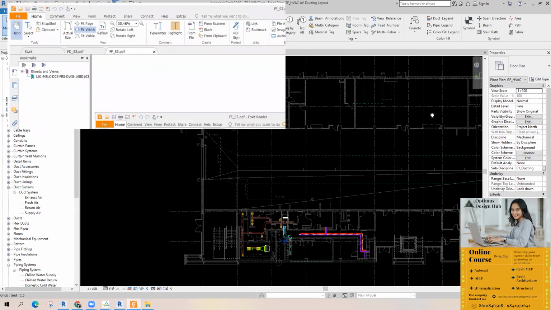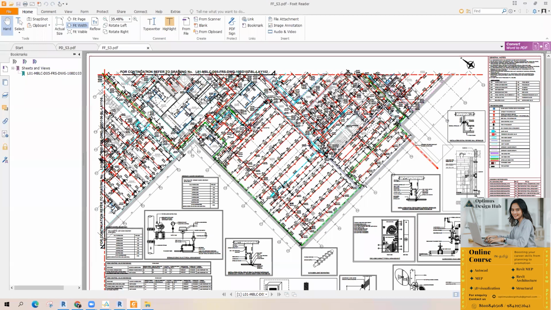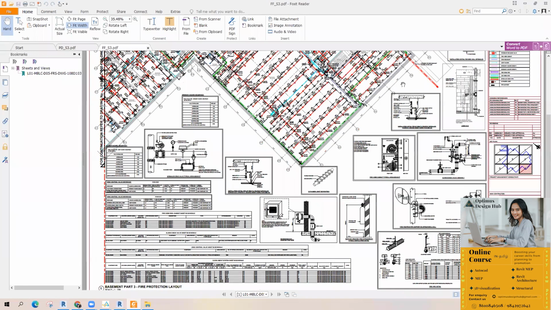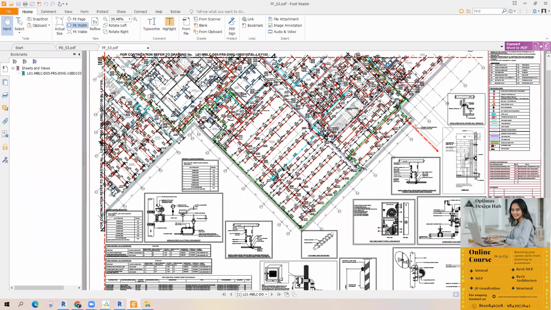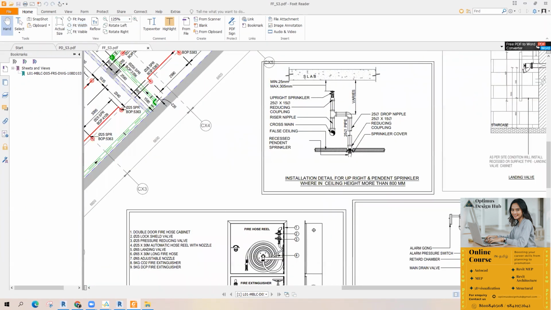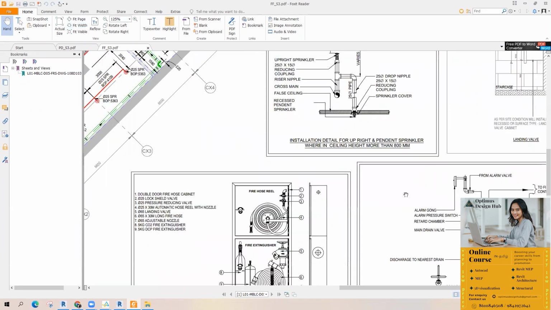Okay, this is a firefighting shop drawing we did in Revit. This is how the model is annotated. Outside, you can find some typical details. Okay, these are all typical details.